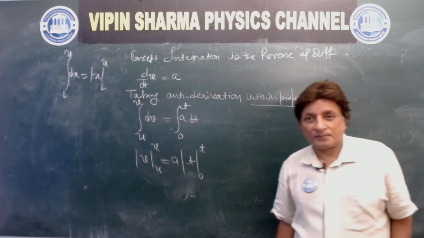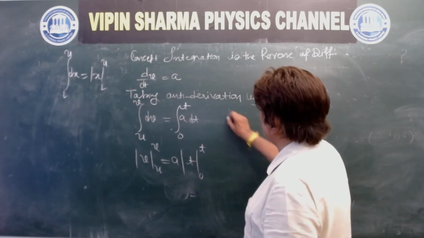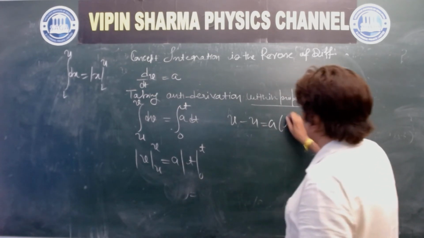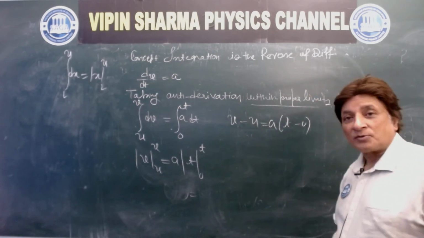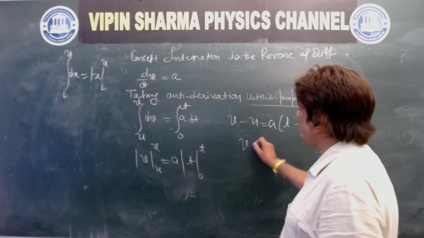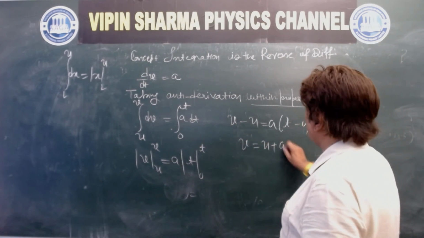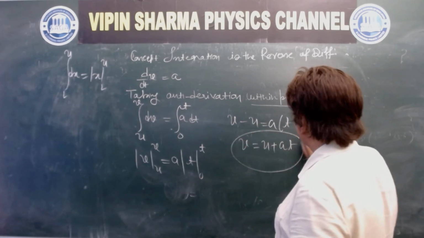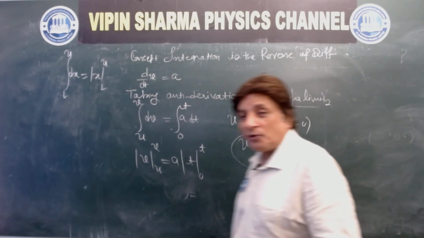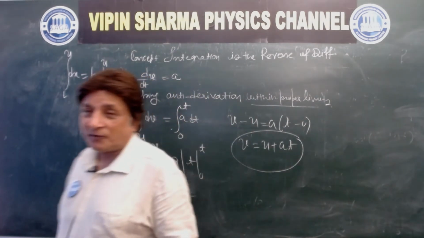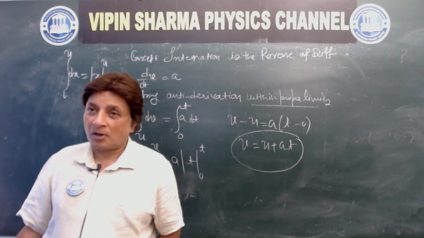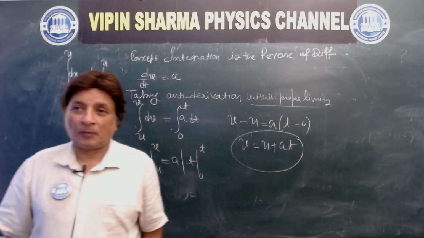Correct? So upper limit is v minus u, a, t minus 0. So what is this? V is equal to u plus at. V is called final velocity, u is called initial velocity, a is called uniform acceleration, t of course is time.